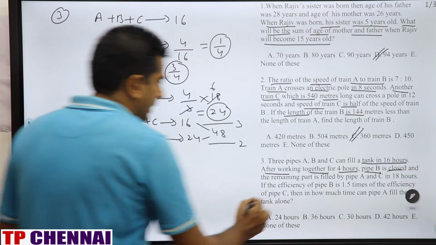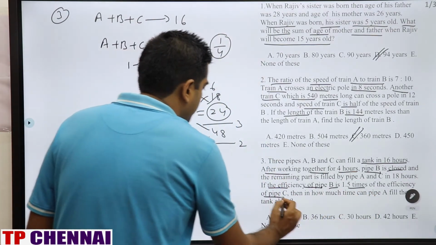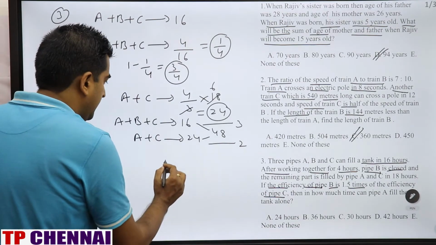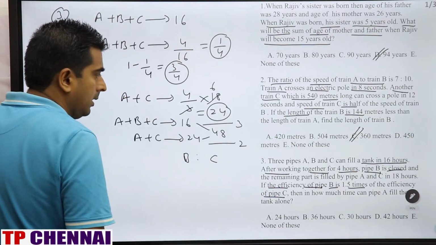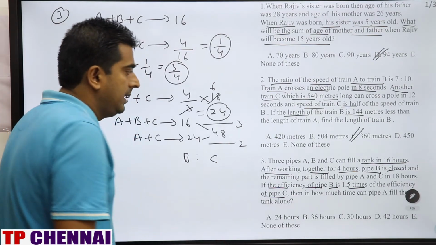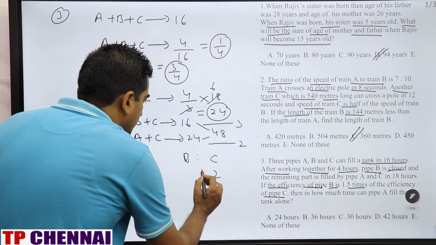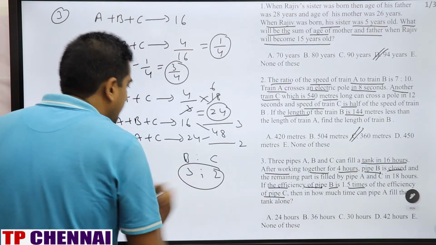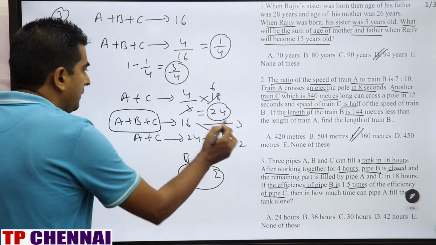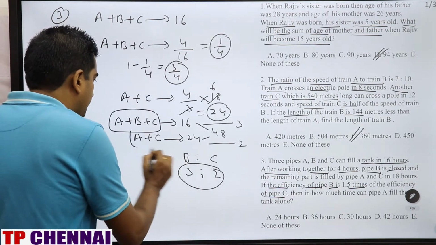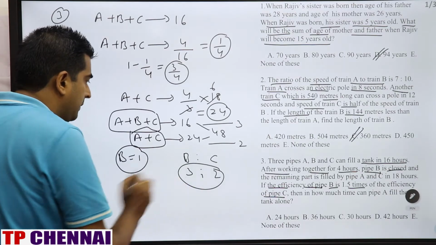Then they are saying that if the efficiency of pipe B is 1.5 times the efficiency of pipe C, B and C, right? B and C I am writing here. Efficiency of pipe B is 1.5 times. What is 1.5 times as a fraction? 3/2. If this is 2, this is 3. This is efficiency. But when you see here, A plus B plus C combined efficiency is 3. A and C efficiency is 2. So what is B efficiency? 1. But what about B efficiency here? 3.